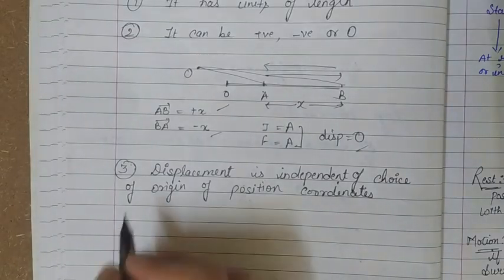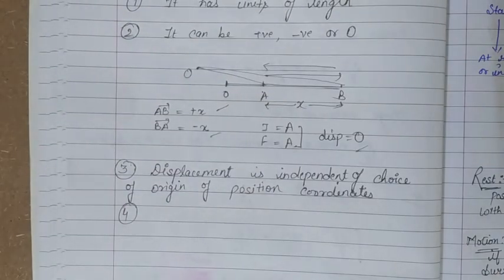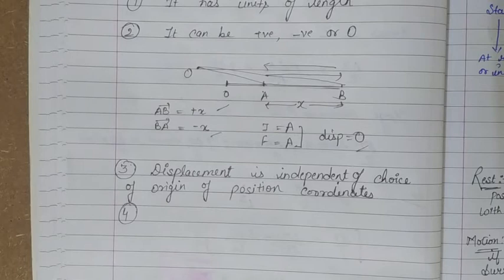Now the fourth one is the actual distance traveled by an object in a given time interval is either greater than or equal to the magnitude of the displacement. So distance traveled can never be less than the displacement, as we define displacement as it is the minimum distance traveled between 2 points. So while moving from A to B, if you choose a number of paths, then the shortest path will be the path of displacement. So displacement is the minimum path length between 2 points A and B.